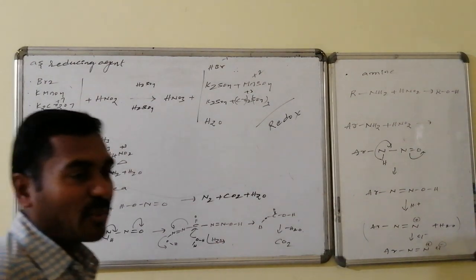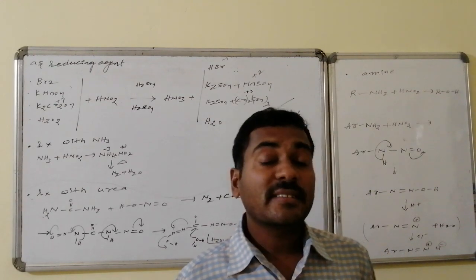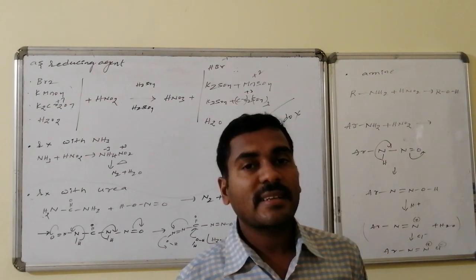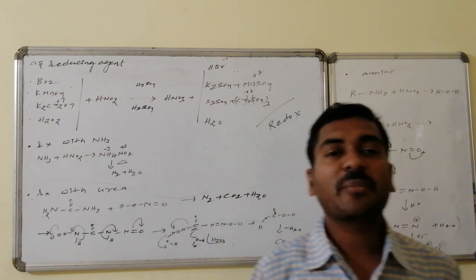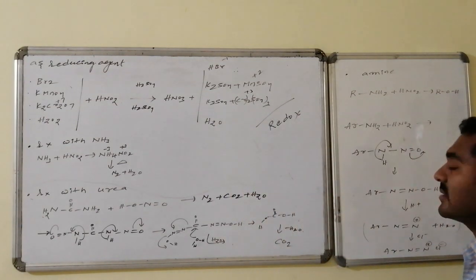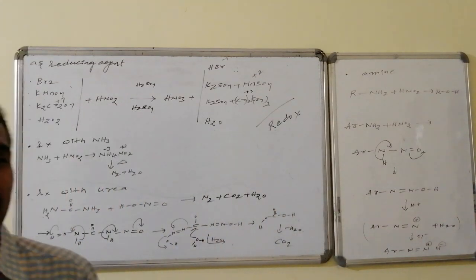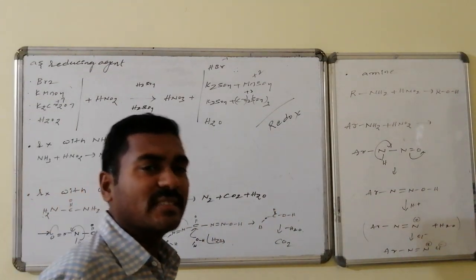And reaction with amines: aliphatic and aromatic primary amines react differently with nitrous acid, whereas aliphatic primary amines are converted to corresponding hydroxy compounds. If it is aromatic, like aniline, aniline on reaction with nitrous acid. Nitrous acid has to be prepared in situ.